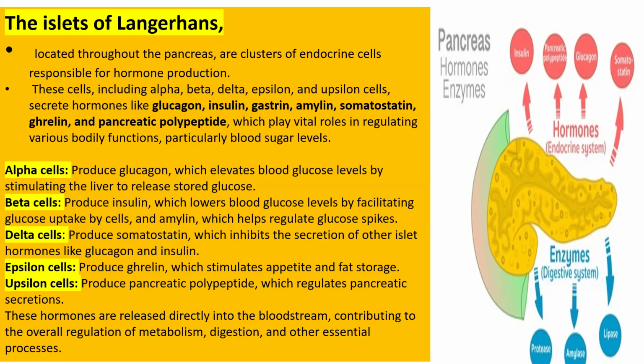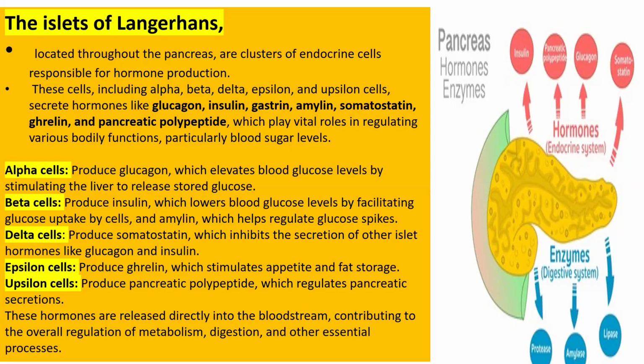When there is a low glucose level in your body, alpha cells produce glucagon to increase blood glucose level. From where is it released? From the liver, because the liver has the stored form of glucose, glycogen. So alpha cells produce glucagon, which stimulates the liver to release glucose from glycogen. The stored form of glucose is glycogen.